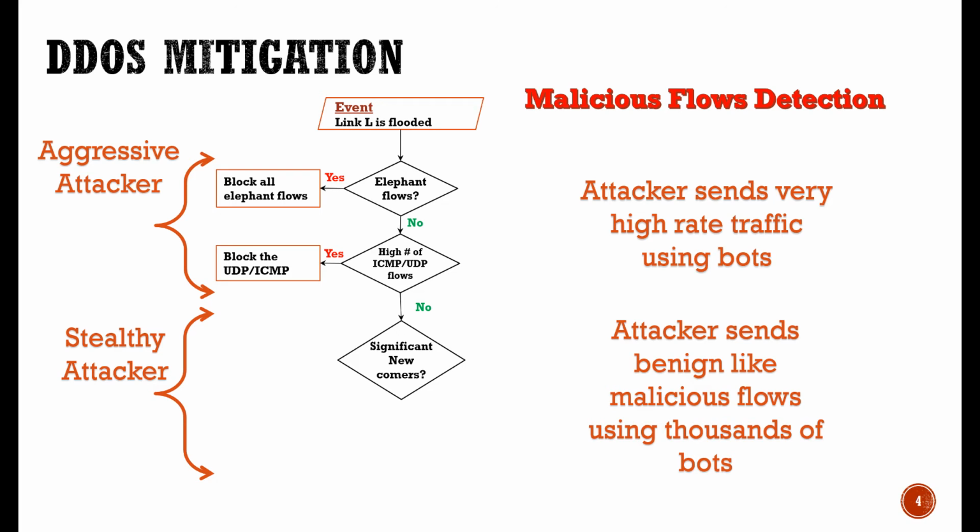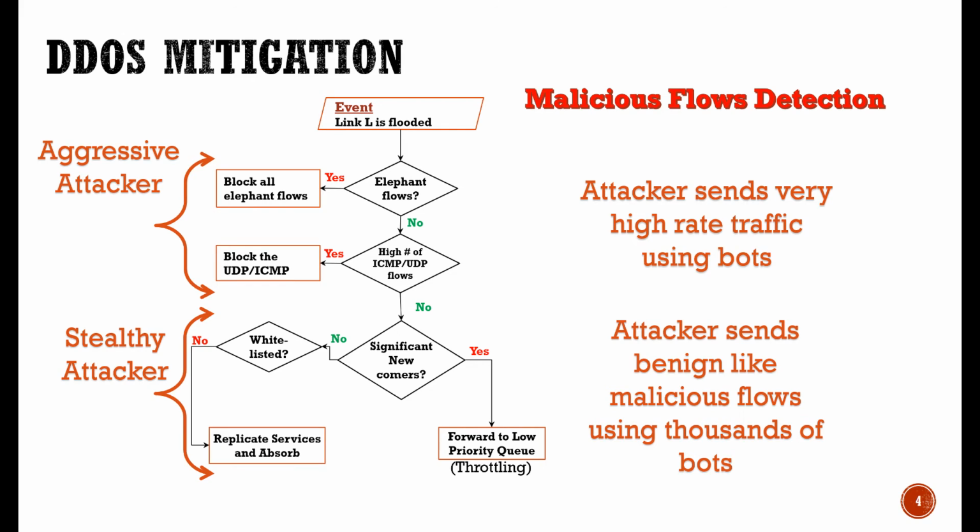We use a simple intuition, and that is the stealthy DDoS attack requires thousands of bots, and most of them would be newcomers to a service, meaning visiting for the first time. So if we cannot segregate malicious flows conclusively, then we can at least identify these newcomers. So if there exists a high ratio of newcomers in the traffic during the attack, then we can safely assume that most of them are suspicious at least.